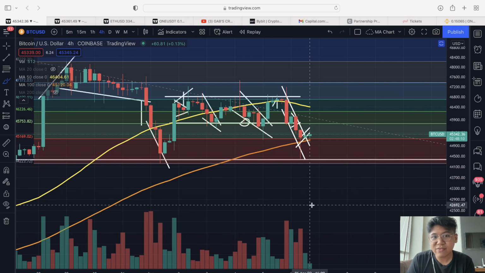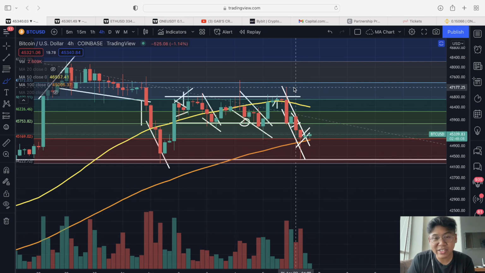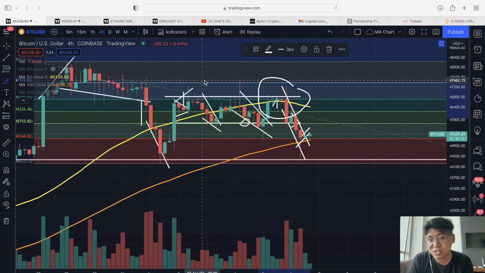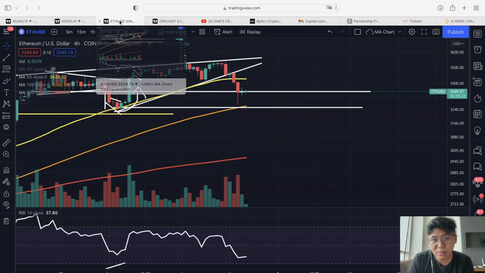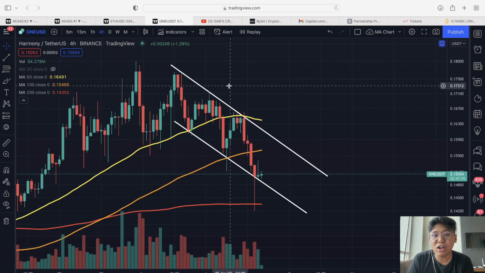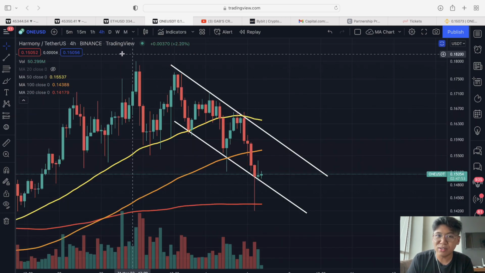In this video, the Bitcoin price is rejected exactly by this Fibonacci resistance which we have been mentioning yesterday, as well as the 50 MA. But the question is, what is next for the Bitcoin price? And on top of that, we're also going to give you a quick update with Ethereum as well as Harmony One. Stay tuned to know more.